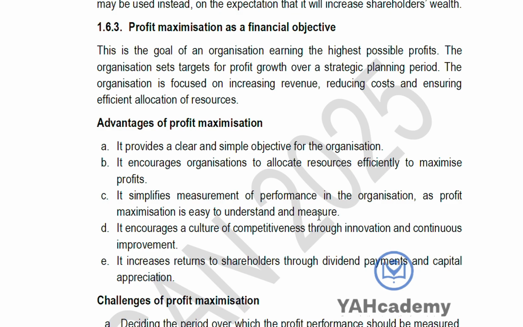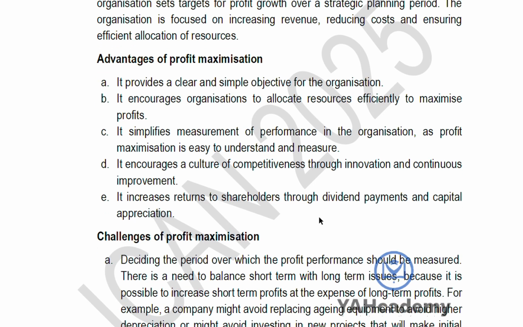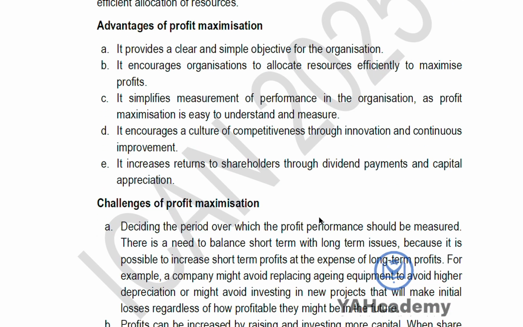Also, it helps the organization to reduce costs, manage money, manage your resources, manage your capital, so that you can maximize profit. Then it is easy to understand and measure. Anybody that sees profit of last year and there's an increase this year, you automatically know what that means. You don't need anybody to interpret that for you. Then it encourages a culture of competitiveness. People are always coming up with improved processes, improved ways of doing things, and that way there will be innovation. That way there is competitiveness. You are doing better than your competitors and all of that.